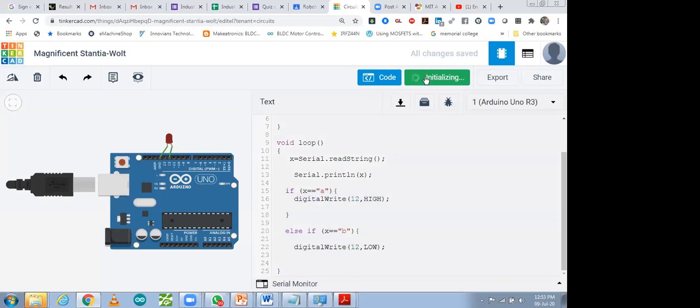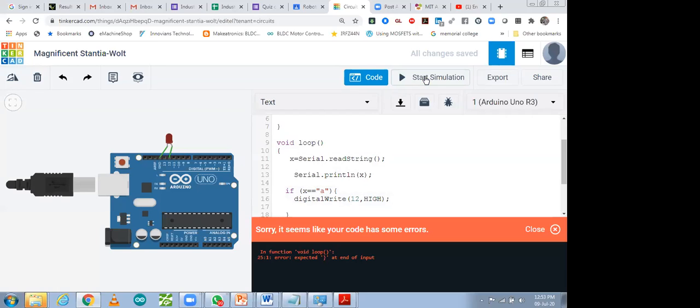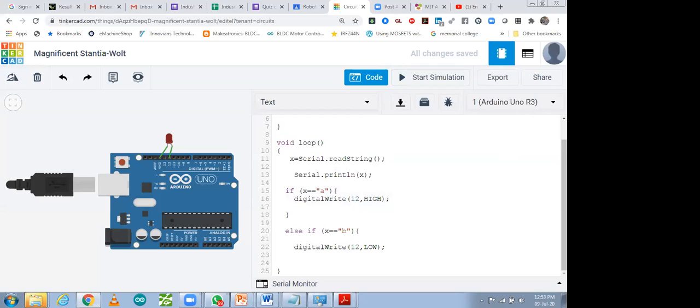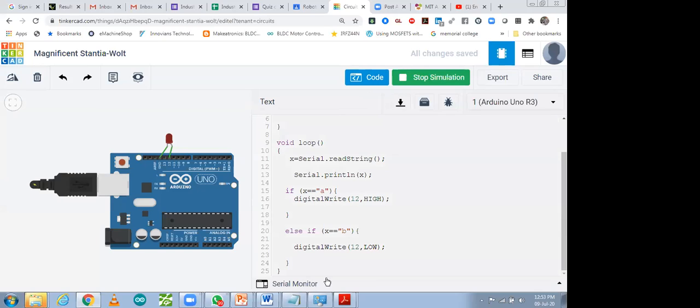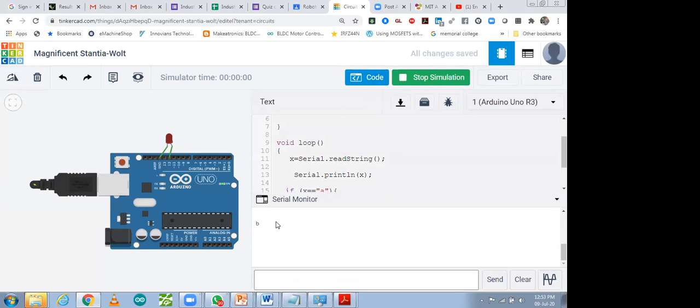Just check it out. That bracket we have to use at the end also. So this one is the else condition bracket, that we have used. Start simulations. So now start it. So over here I'm going to type A first.